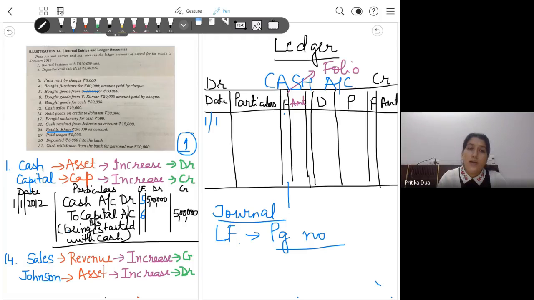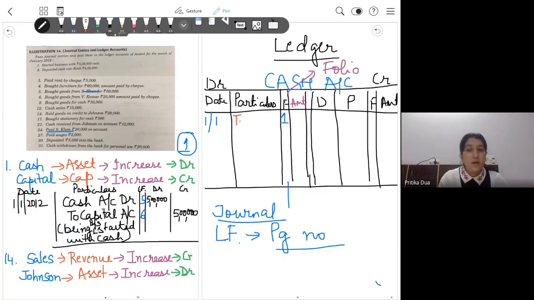Okay, now how the entries are passed from the journal to the ledger, or how the entries are posted from the journal to the ledger. तो इसको याद करने का सबसे easy तरीका होता है that we should be very clear all the entries on the debit side, they start with the prefix to, and all the entries on the credit side, they start with prefix by. तो डेबिट वाली सारी एंट्रीज टू से स्टार्ट होती हैं, क्रेडिट वाली सारी एंट्रीज बाय से स्टार्ट होती हैं।